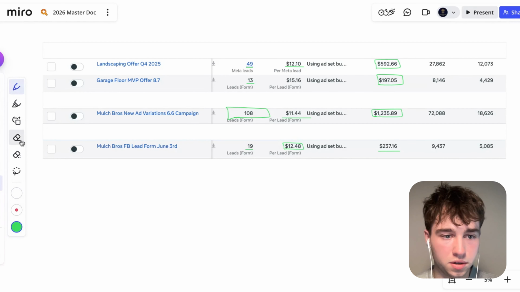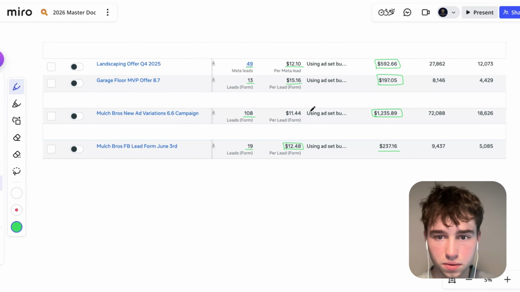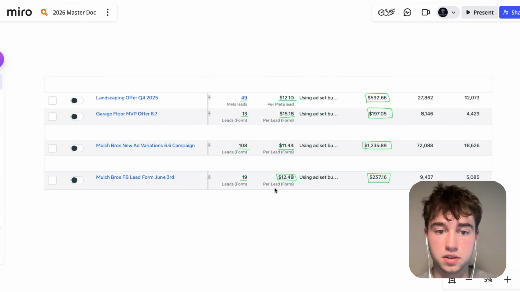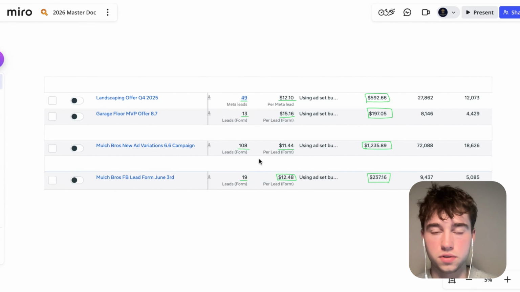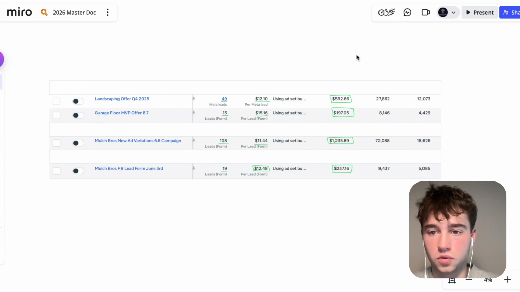What I'm going to do here real quick is just erase that so we can make this cleaner all around. Cool. Dope. So we can kind of show them this was insane ad spend right here. This is peak season. We had this going on in June. So this is a peak season ad right here. This is where we're going to start. It's like, all right, man, here's what we can show you.